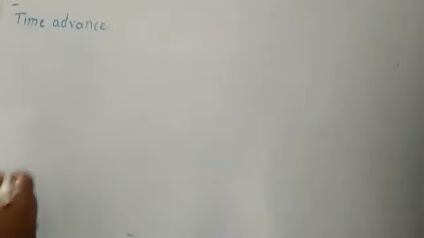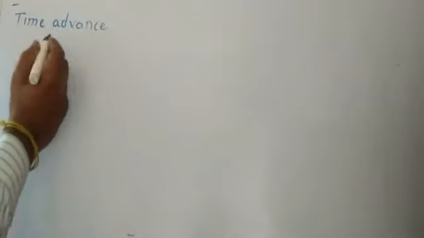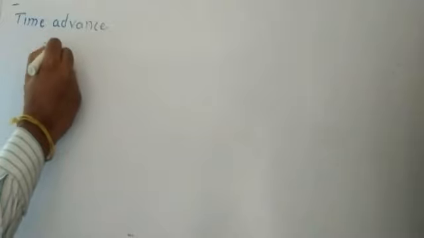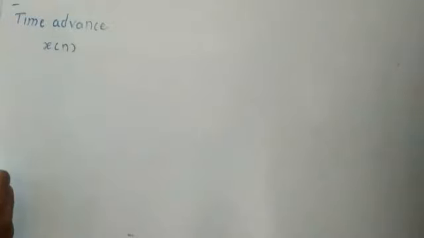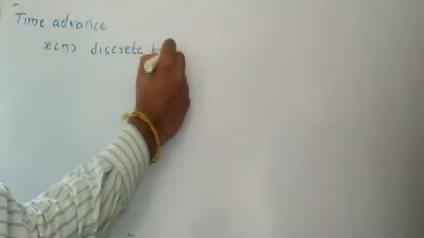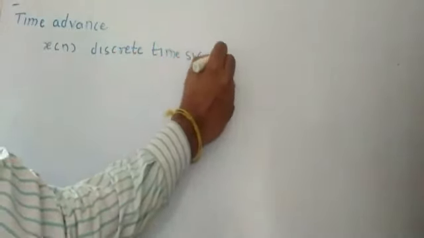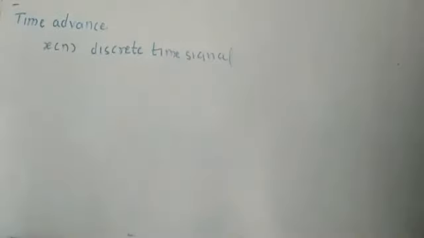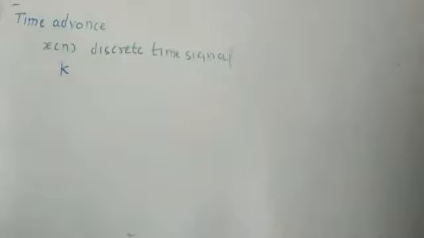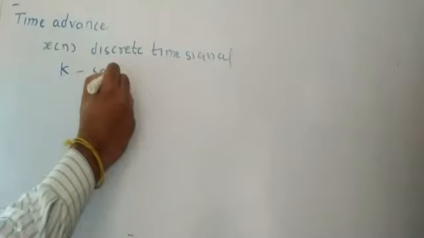Now, up till now, we know how you can define the discrete time signal. The discrete time signal is represented by x of n. So x of n is the convention used for discrete time signal. Now we are going to make the signal advance. So from that point of view, k samples we will consider for the advancing. So k is nothing but samples.